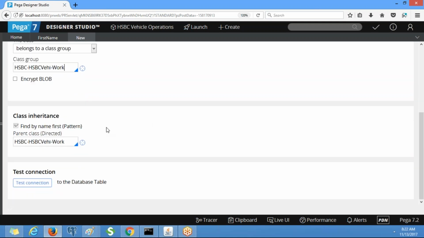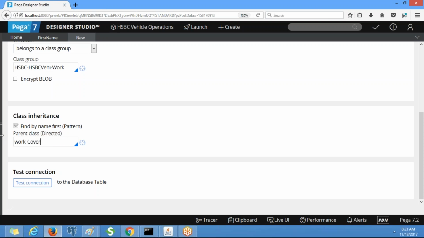Here you see the pattern. Always find by name first is enabled, right? The directed inheritance here is also the work class. You can remove this one and mention work dash cover dash. Even if you put that one, nothing will happen.